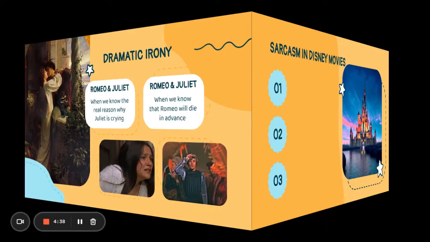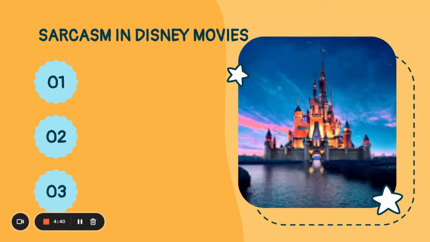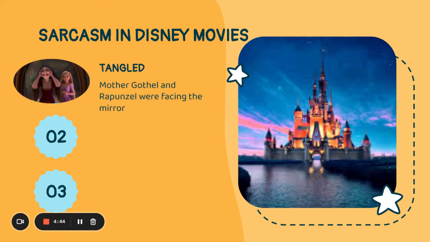We can also hear examples of sarcasm throughout Disney movies. In the Disney original movie named Tangled, we see Mother Gothel and Rapunzel together in front of a mirror. She then proceeds to say, "Look in the mirror. I see a strong, confident, beautiful young lady. Oh, look! You're here too." This is a sarcastic remark said by Gothel in front of Rapunzel while they were looking at each other in